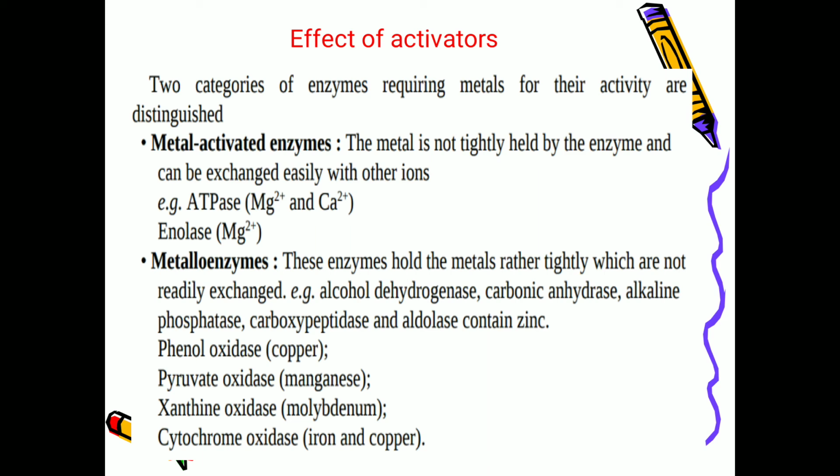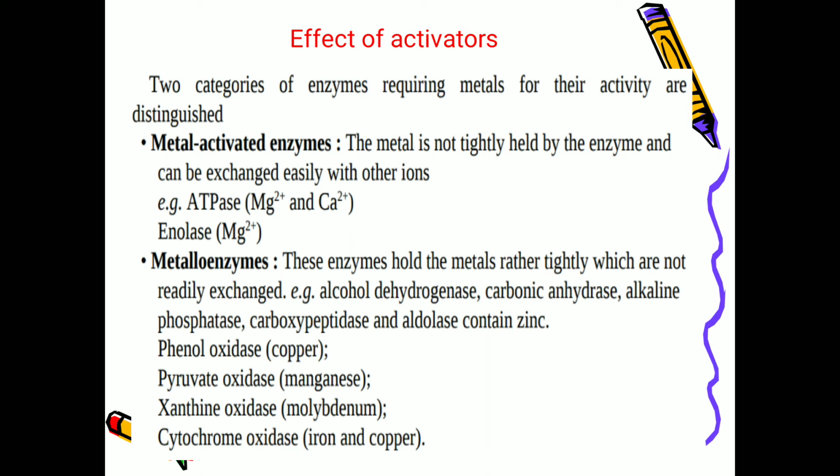And the other category of enzymes are called metalloenzymes. In this type, the enzymes hold the metal ions tightly, which are not readily exchanged. Here the metal is tightly bound with the enzyme. Examples are alcohol dehydrogenase, carbonic anhydrase, alkaline phosphatase, carboxypeptidase, and aldolase.